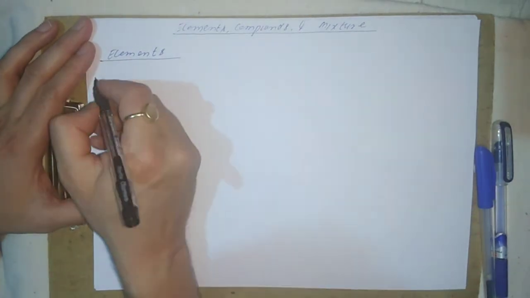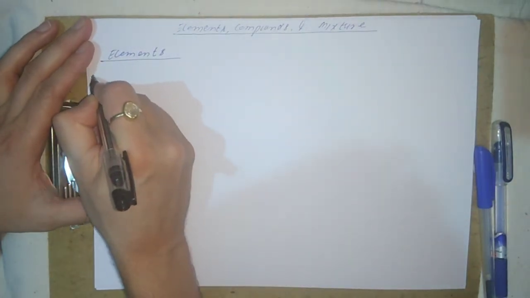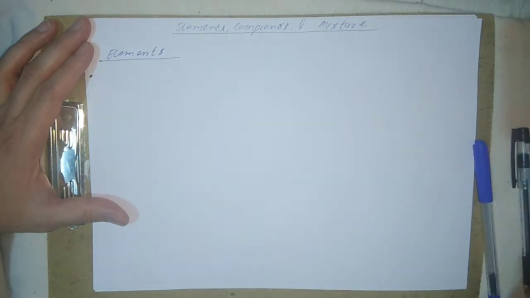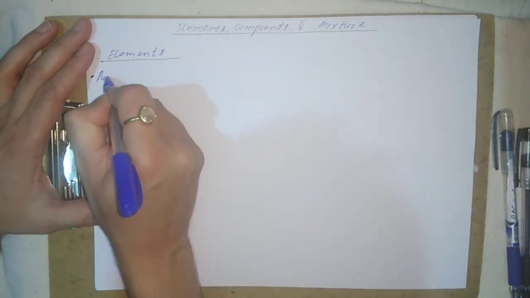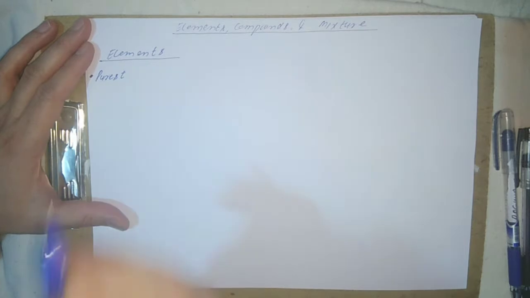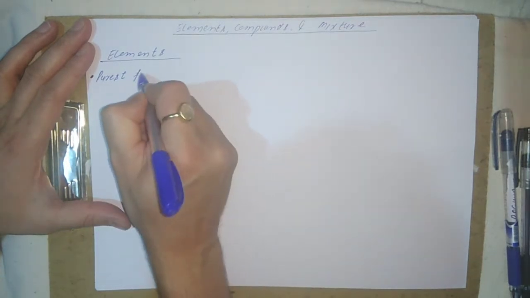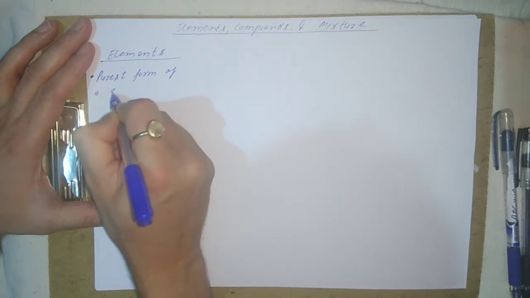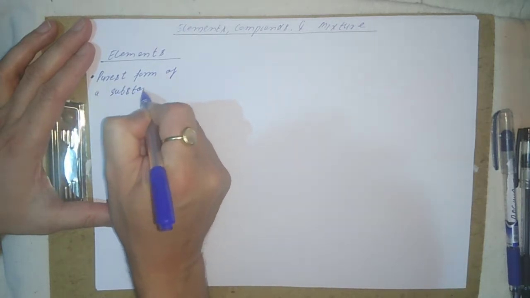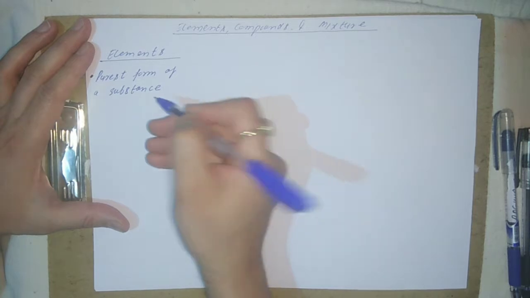The purest form of a substance is called an element.